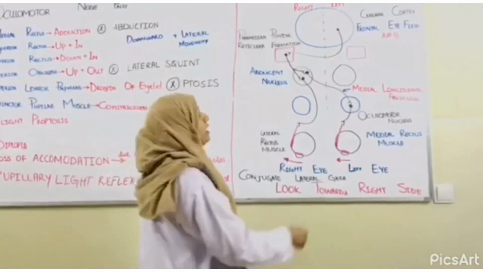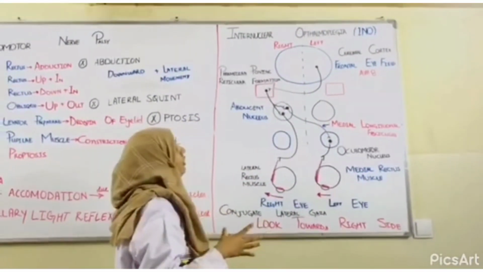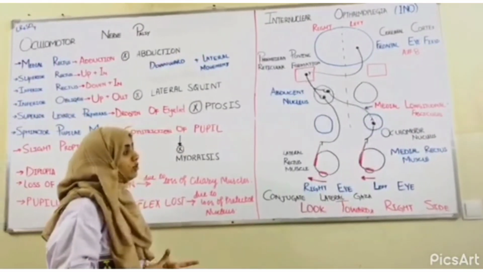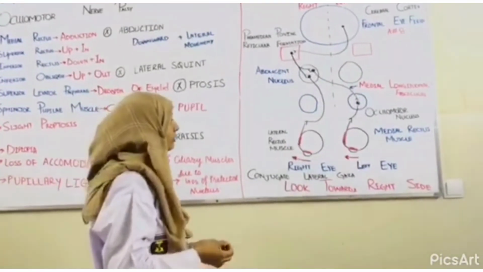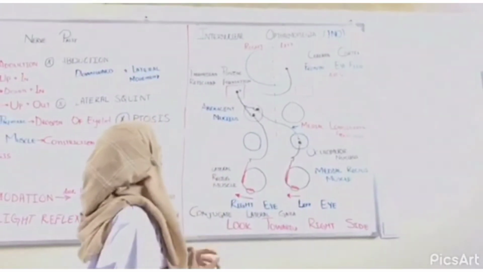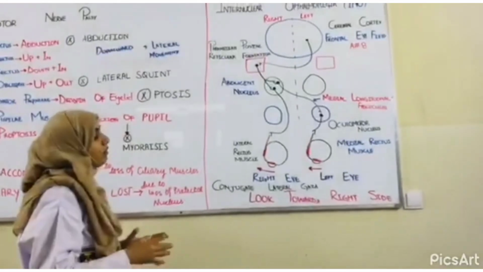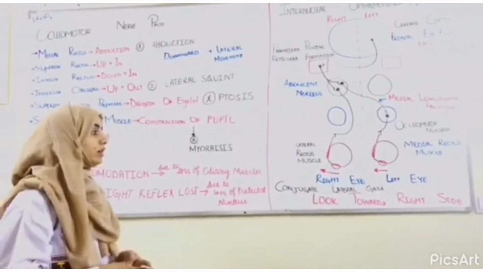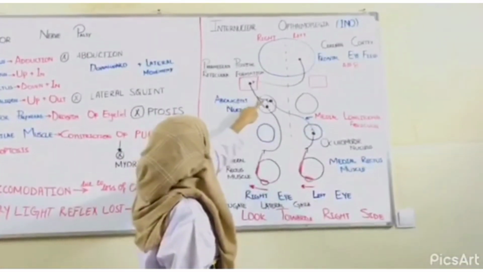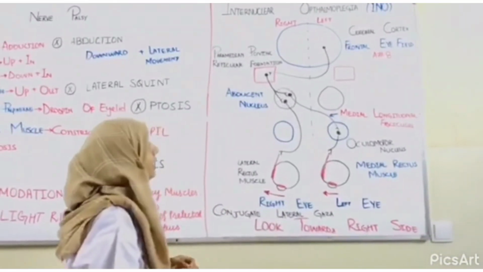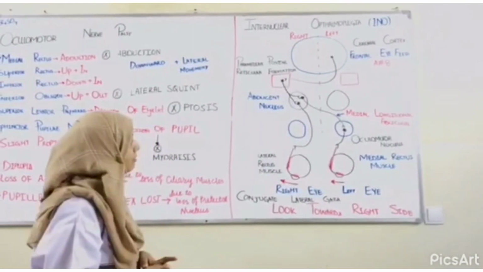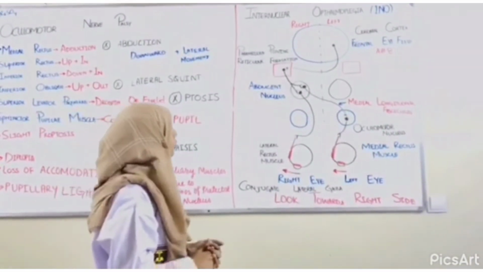If there is a lesion in the frontal eye field fibers, there will be no movement of both eyeballs towards the right side. And if there is damage in the paramedian pontine reticular formation nucleus, it will also cause both eyeballs not to move towards the right side. And if there is damage in the abducens nucleus, then for the same reason, both eyeballs will not move towards the right side.